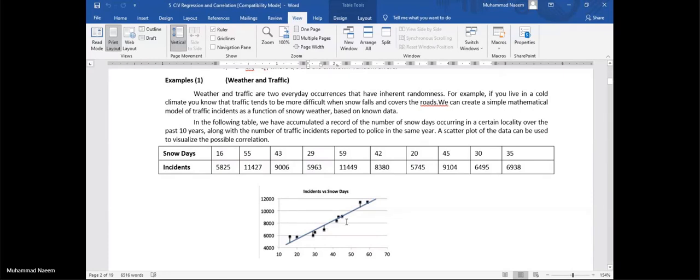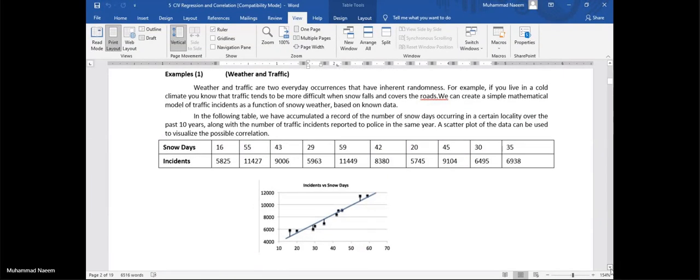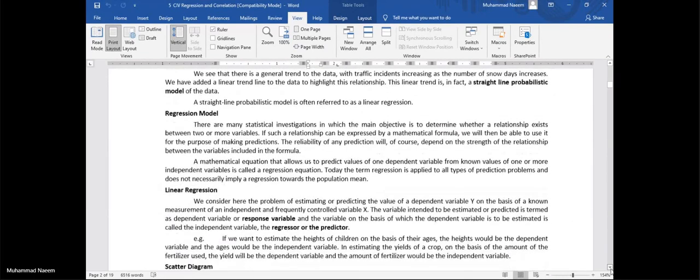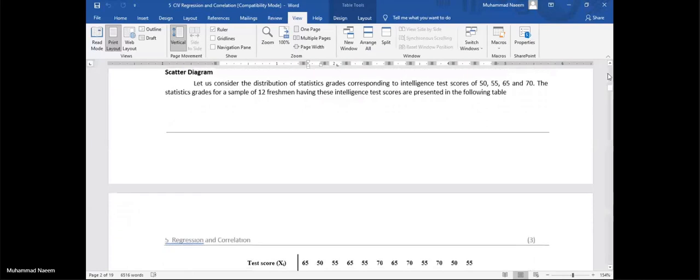Clearly, these dots are showing a tendency along a straight line. So how can we assess the best line? There is a method of least square.